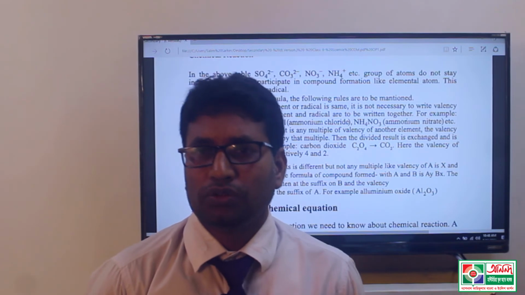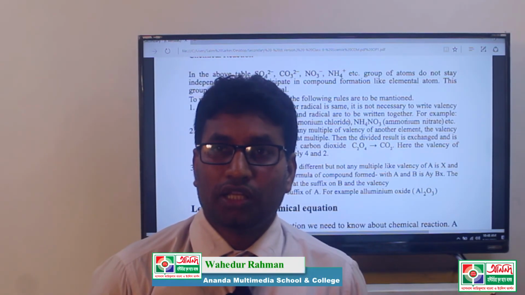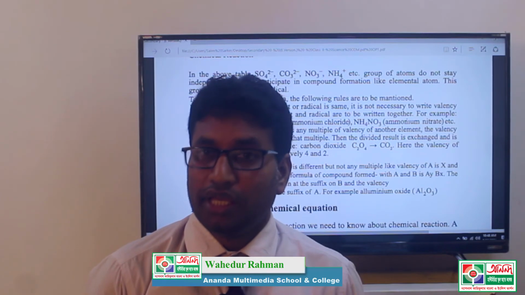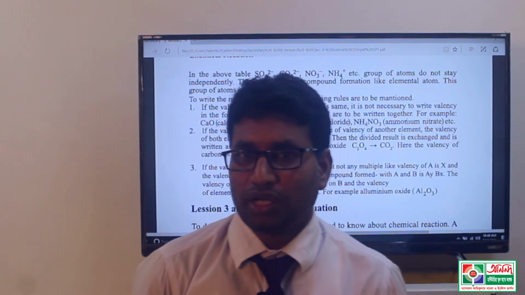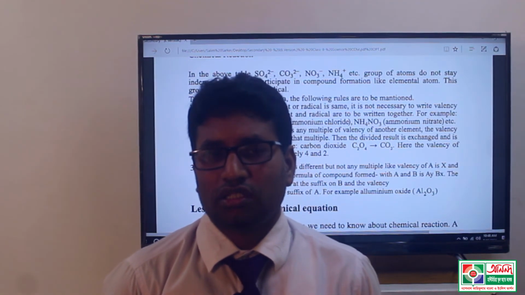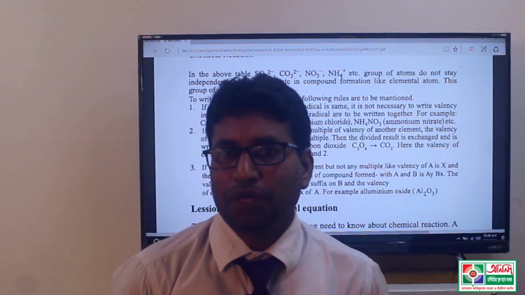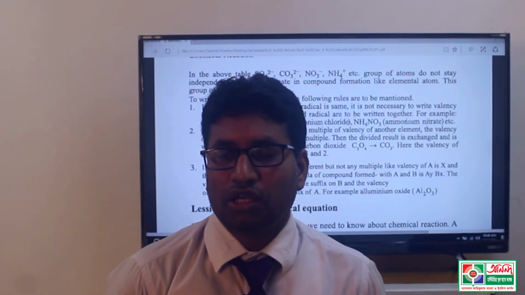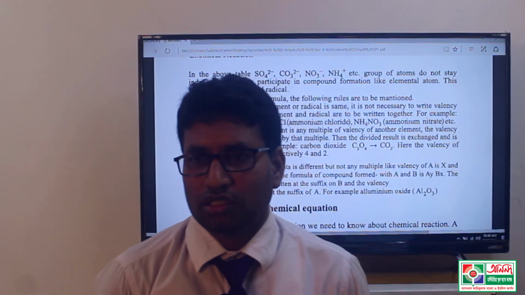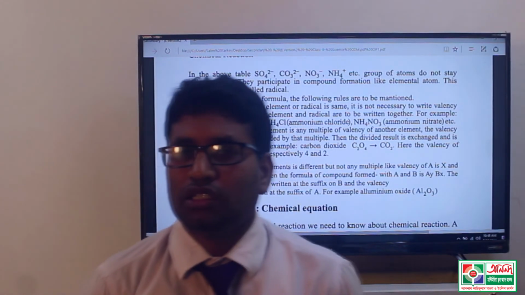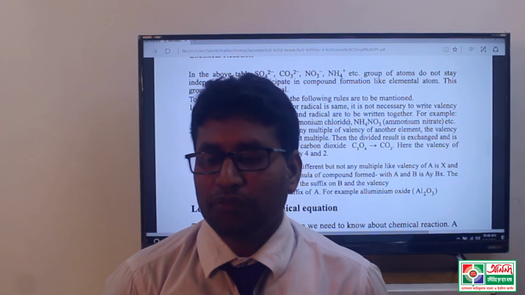The third rule is: suppose the valencies of the 2 elements of a compound are different, such as the compound AB, where the valency of element A is X and the valency of element B is Y. In that case, to form the compound, the valencies of both elements must be exchanged, so the chemical formula will be AYBX.